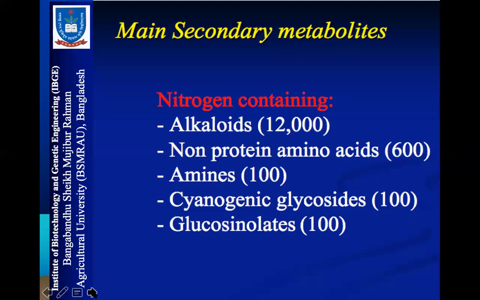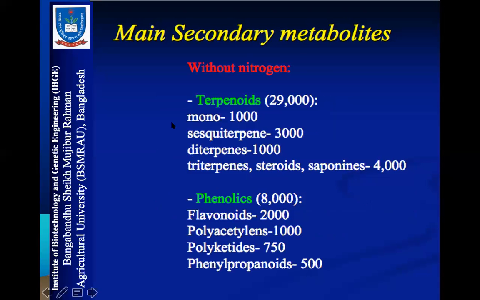They also contain nitrogen. What are non-nitrogenous, or without nitrogen? Terpenoids, in most cases, do not contain nitrogen. Terpenoids are basically free from the nitrogen atom. But there are some terpeno alkaloids, they are different. Phenolic compounds are also free from nitrogen.